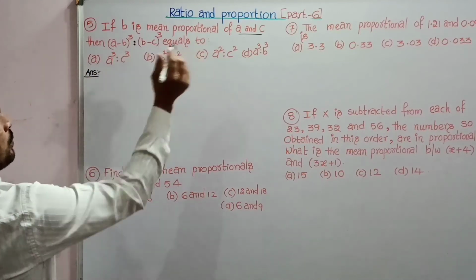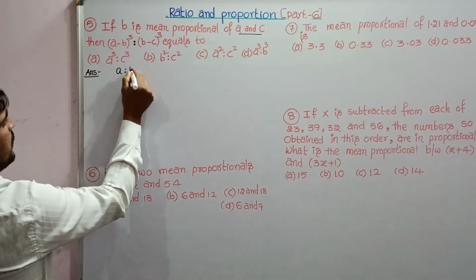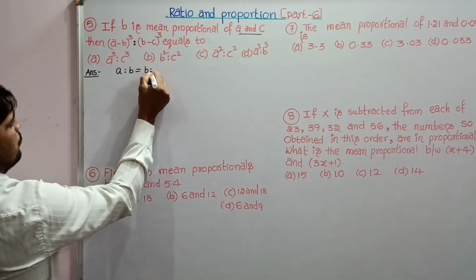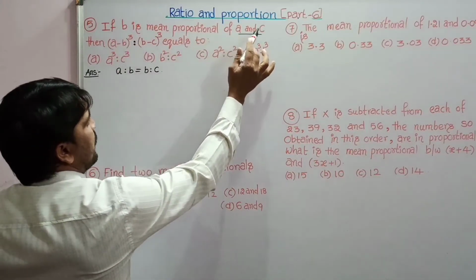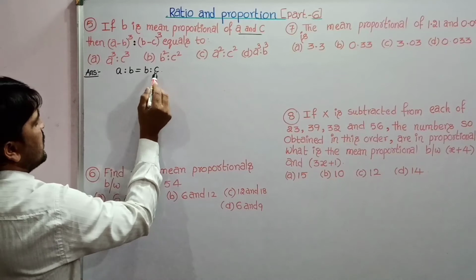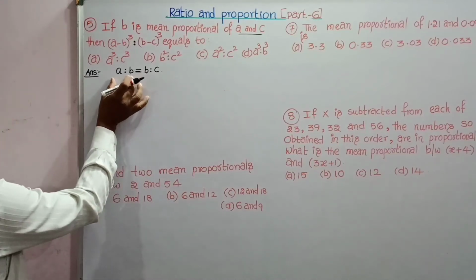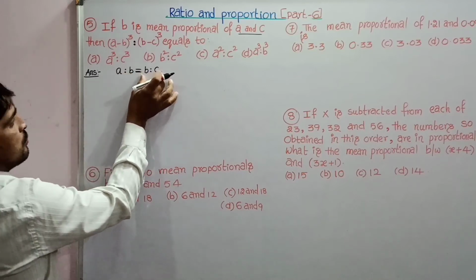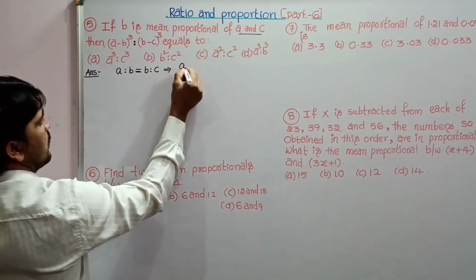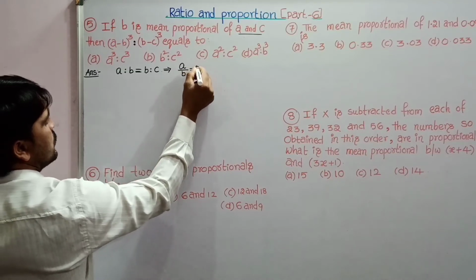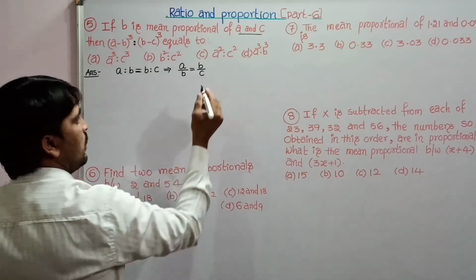So B is a mean proportional between A and C, that is A is to B is equal to B is to C. Since B is the mean proportion of A and C, then A, B, C are in proportion. Proportion is nothing but both the ratios, ratio of first two terms is equal to ratio of last two terms. That is, this can be written as A by B, which is equal to B by C.